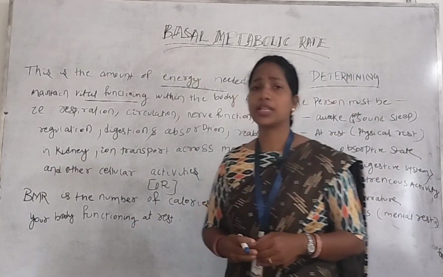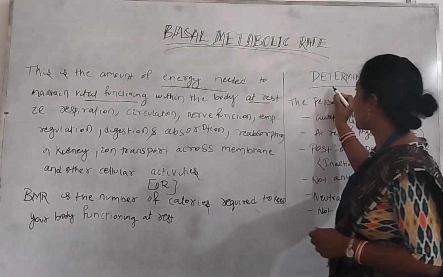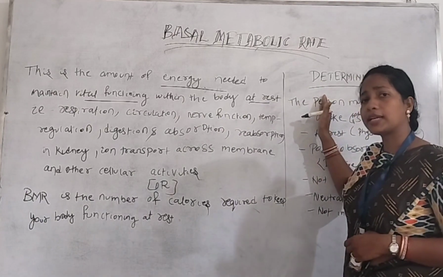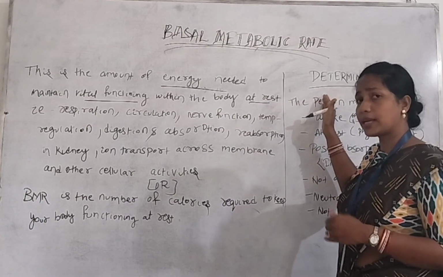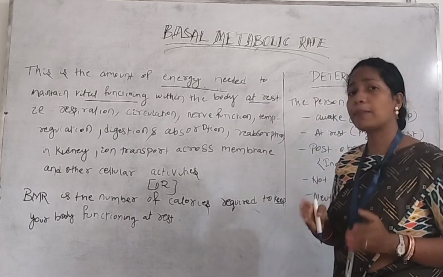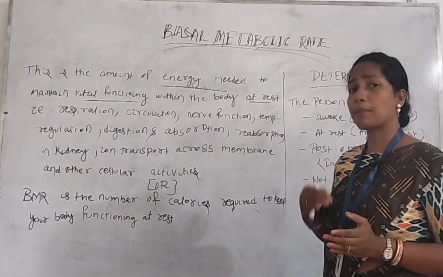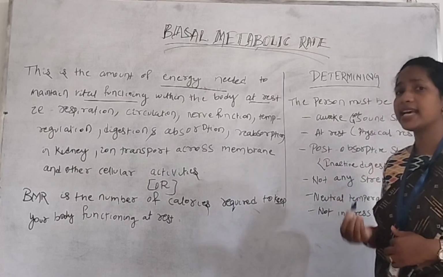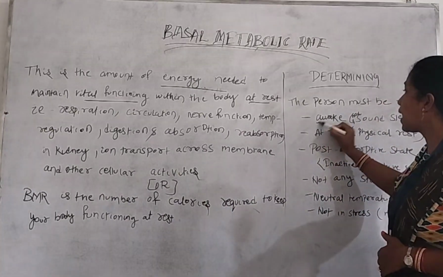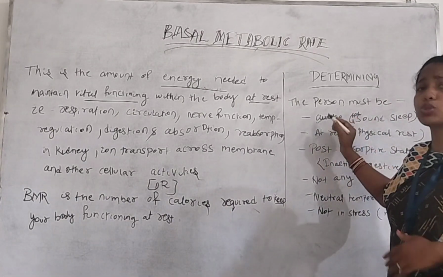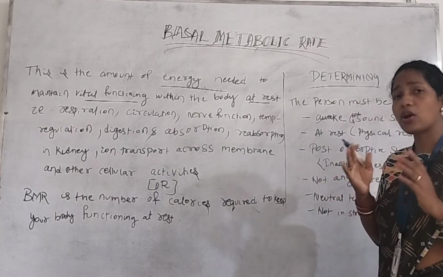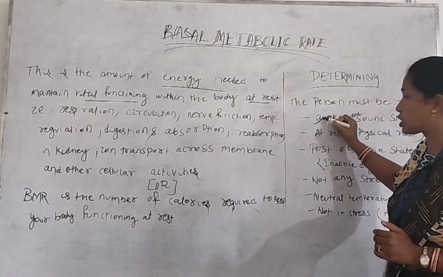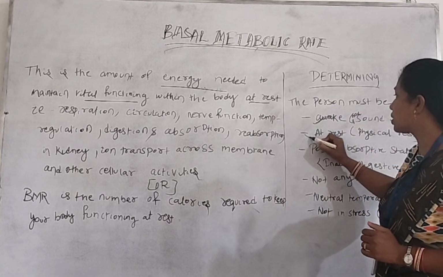Next we should discuss the determining of basal metabolic rate. That means the points we should keep in mind while calculating basal metabolic rate. First, the person must be awake. Awake means the person is not sleeping; they have already completed their sleep. So that is the person must be awake. Next, the person is at rest.